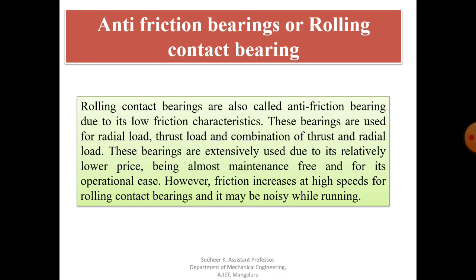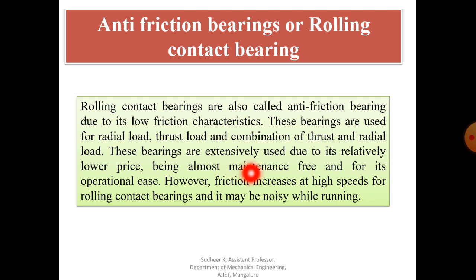Before starting anti-friction bearing, you already know the definition. Anti-friction bearings are also called rolling contact bearings. Due to their low friction characteristics, these bearings are used for radial load, thrust load and a combination of thrust and radial load.